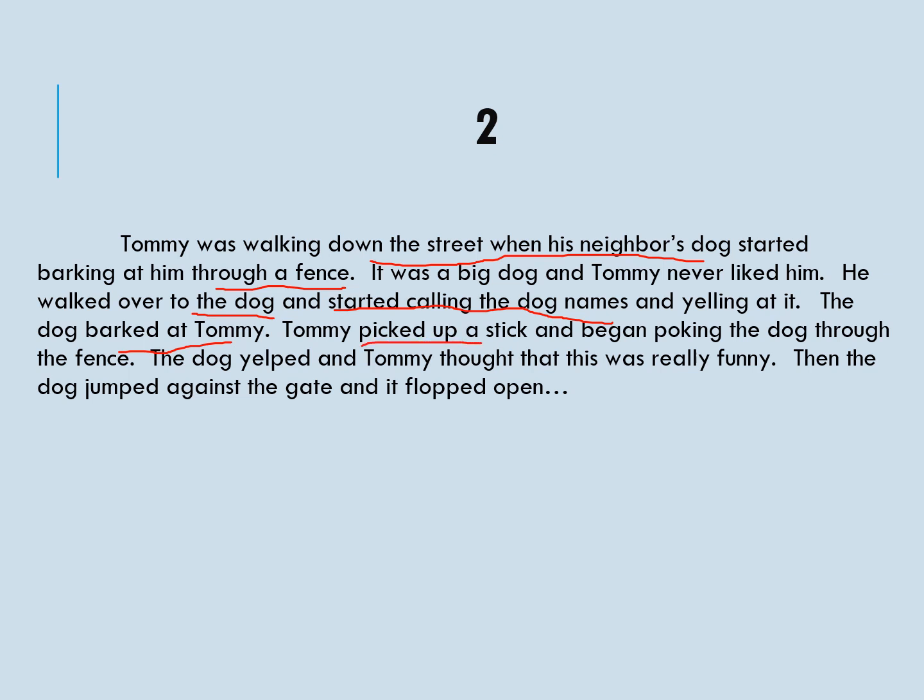Tommy picked up a stick and began poking the dog through the fence. The dog yelped and Tommy thought that this was really funny. Then the dog jumped against the gate and it flew open.